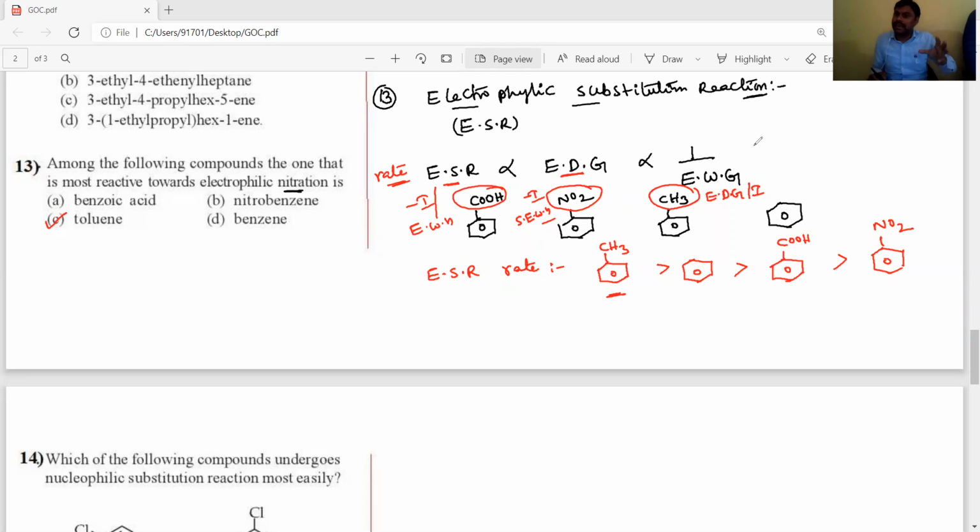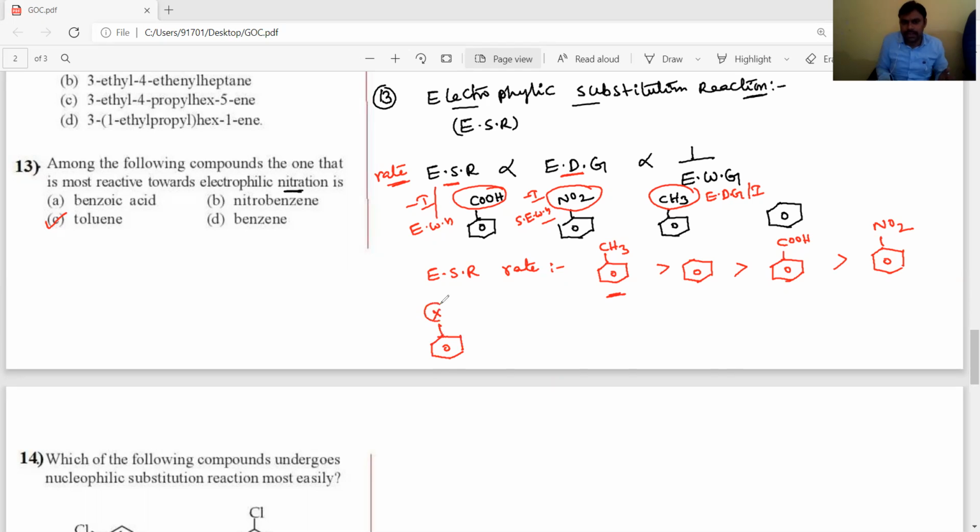But under rare conditions, aromatic compounds undergo nucleophilic substitution reactions, like aryl halides, and then it is reversed. Aryl halides are halogen containing compounds.